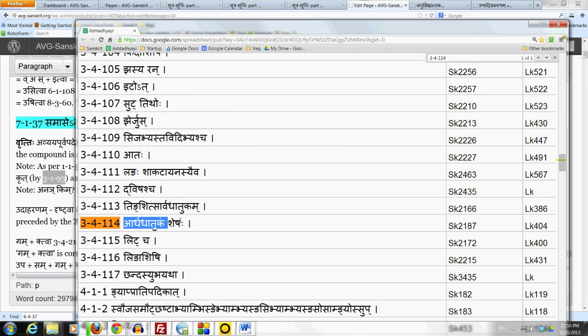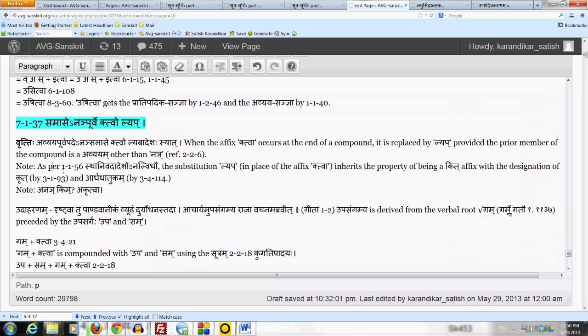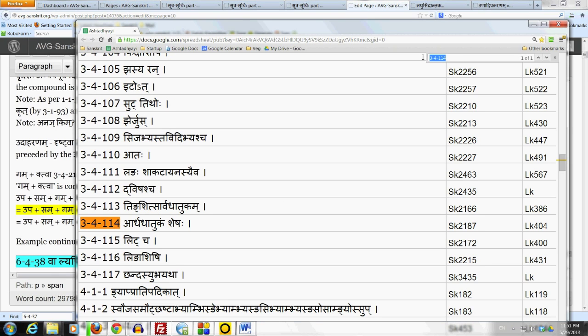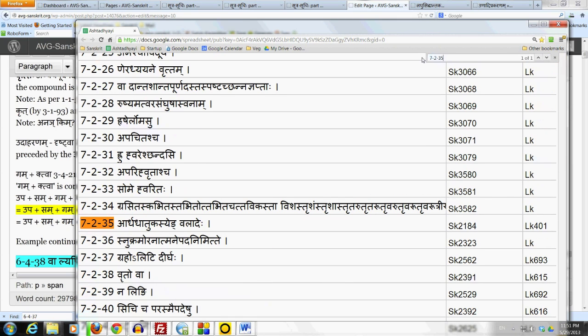But an important difference here is that after doing anubandha-lopa, removing the it letters, lyap is simply ya. Now ya does not begin with a letter of the val pratyahara, because the yakara is not in the val pratyahara. So after the ktva is replaced by lyap, you can no longer take the idagama. That's the good news, because idagama is only possible when the affix begins with a letter of the val pratyahara. So even though lyap does have the sanjna of ardhadhatukam, there is no chance of an idagama.